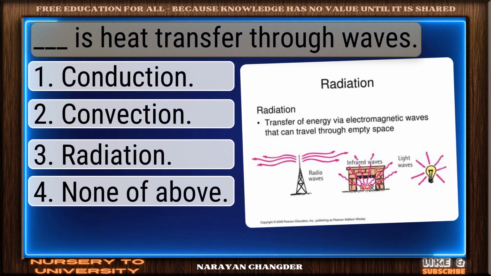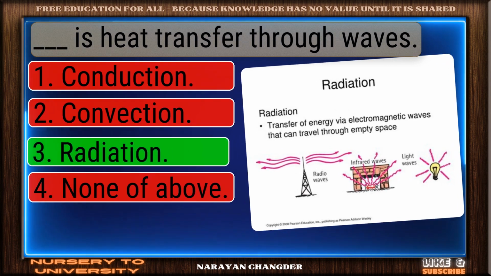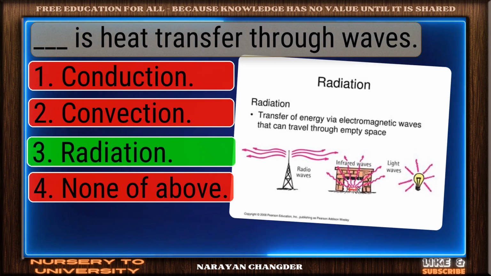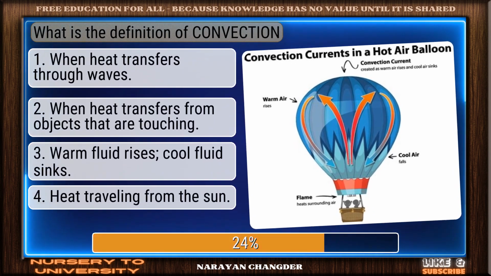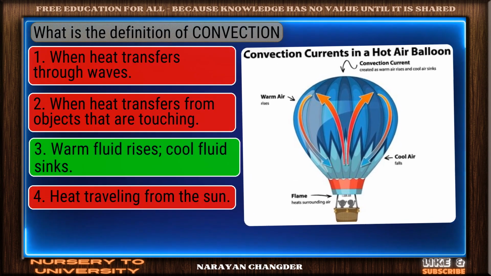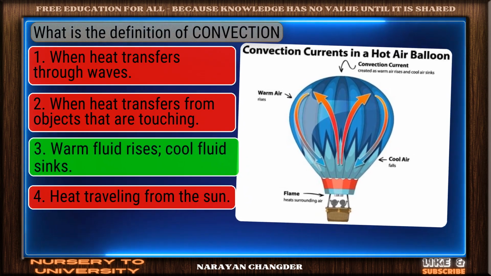Dash is heat transfer through waves. Good job. Your answer, radiation, works well here. What is the definition of convection? Strong choice. Warm fluid rises, cool fluid sinks is the right answer.